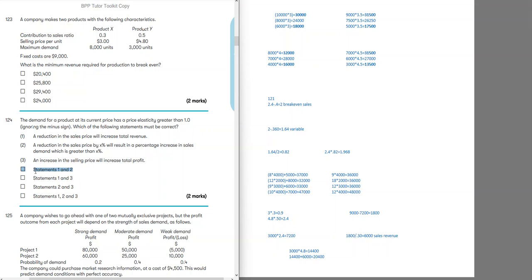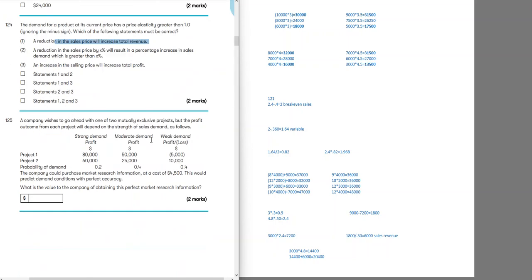But let's look at the second. A reduction in sales price by X percentage will result in a percentage increase in sales demand which is greater than X percentage. Yes, remember, the percentage change in sales will be more than the percentage change in price. A reduction in sales price will increase total revenue. Yes, if we decrease sales price, our price per unit will decrease, but because there will be increase in demand, our overall revenue will increase.